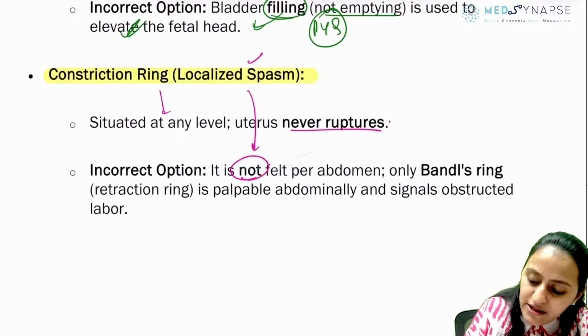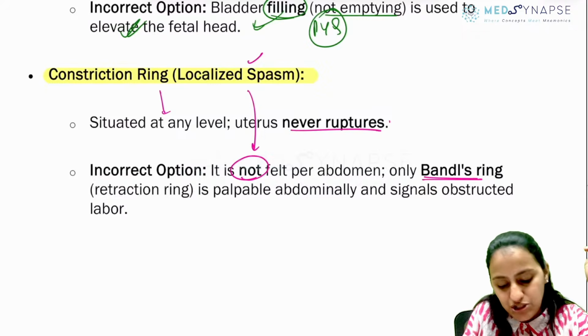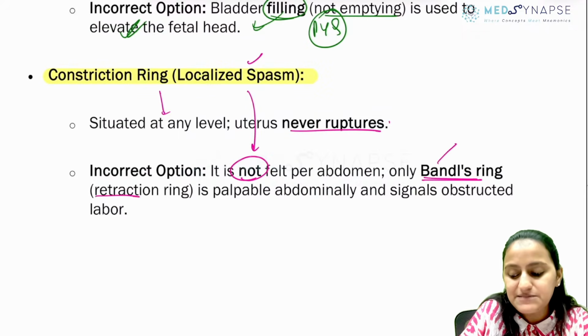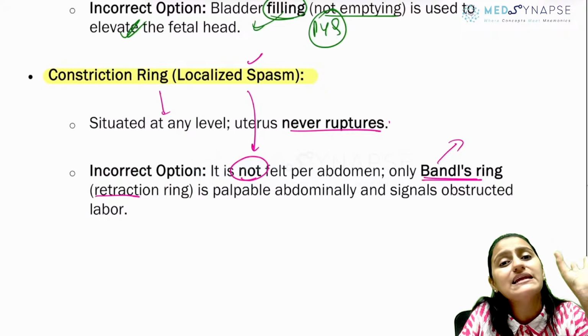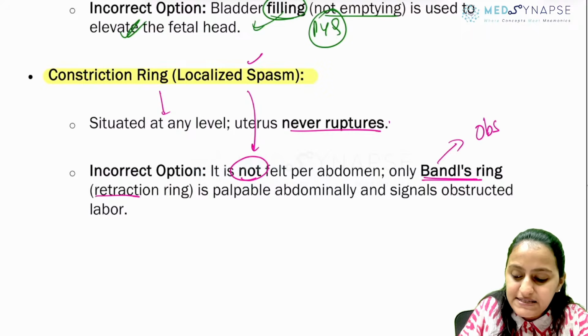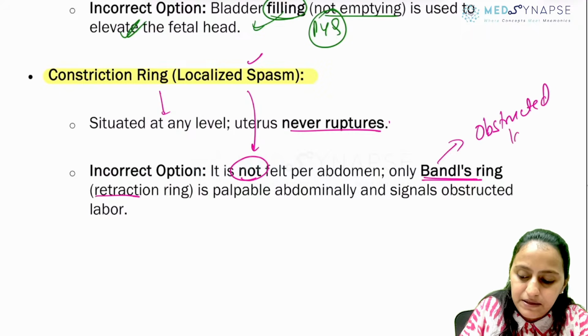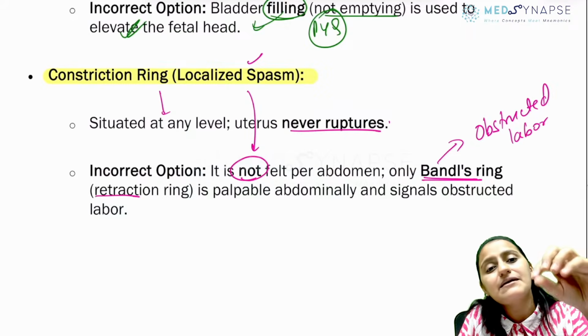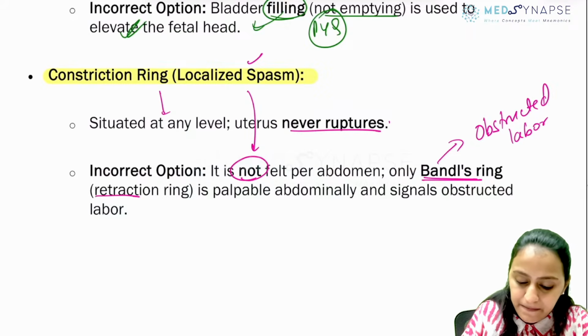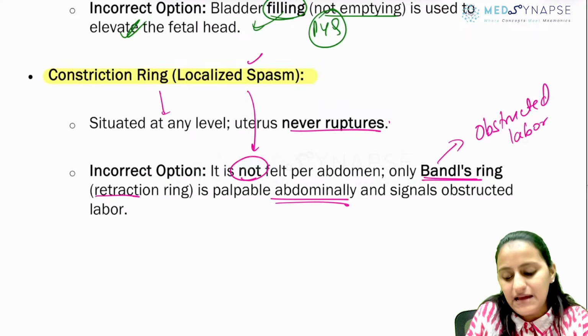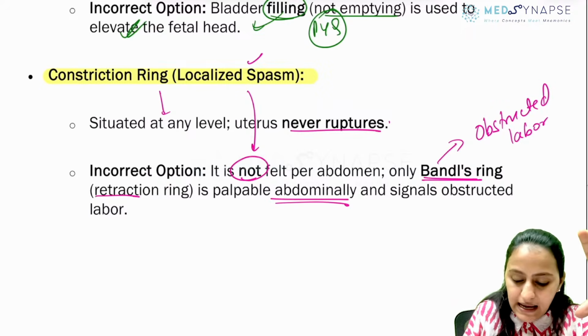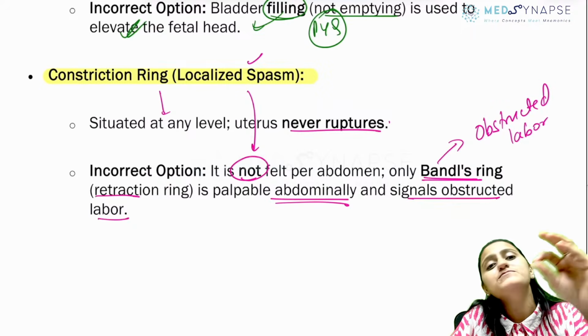On the other hand, Bandel's ring, which is the retraction ring. Remember it as Bandel's is band. What is band? The labor is band. That means it is obstructed labor. So Bandel's ring is something that you see in obstructed labor, right? And that is what can be palpated abdominally, and it is suggestive of obstructed labor.